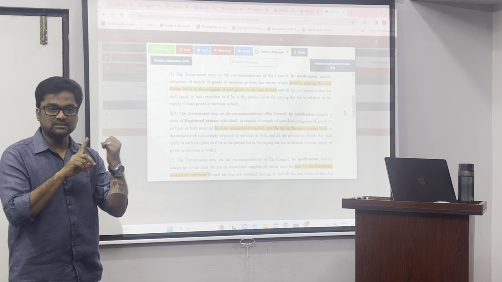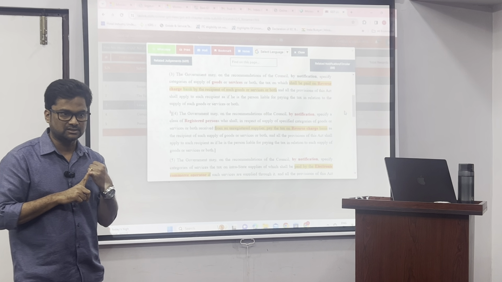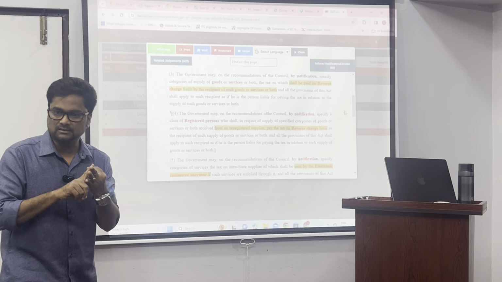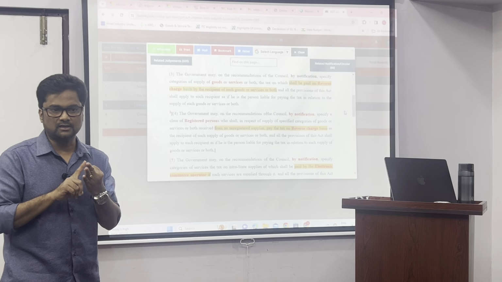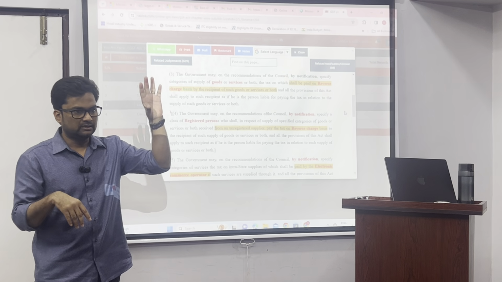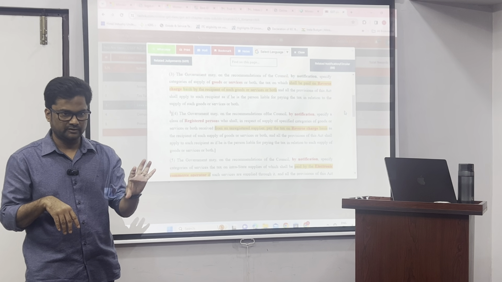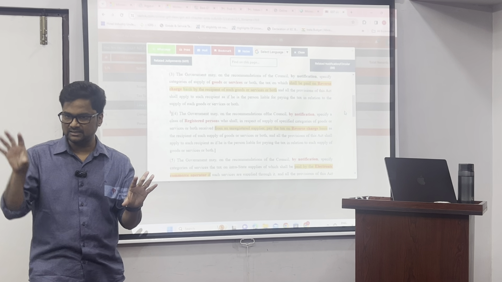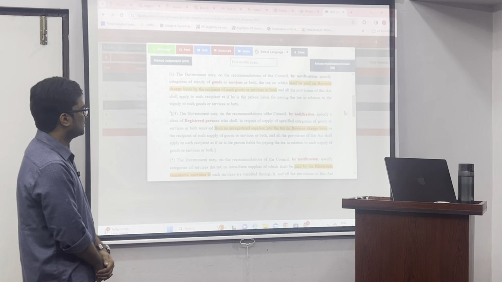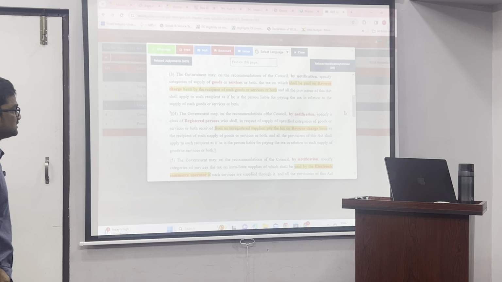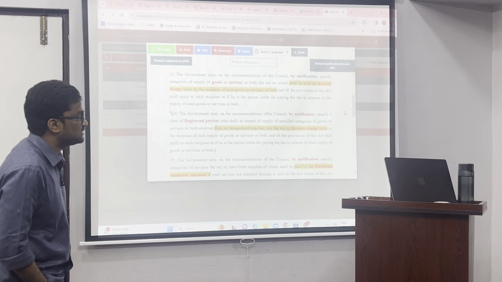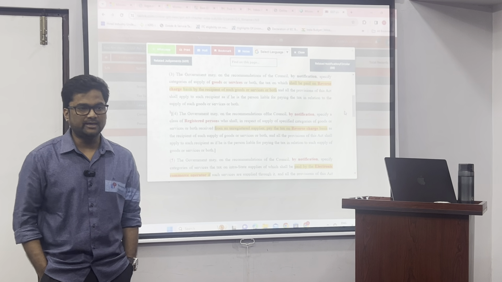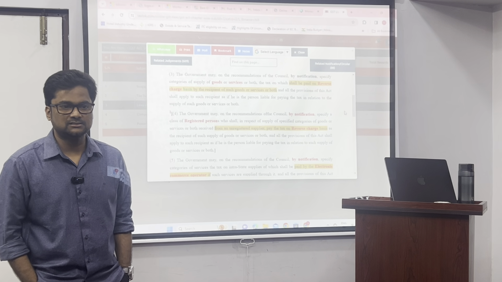Here the notification will specify two things. One, who is the registered person covered under this notification? And what are the goods and services covered under the notification? They will prescribe both. If there is a registered person with more than 5 crore turnover procuring these goods or services received from an unregistered supplier. You are buying from whom? Unregistered supplier.